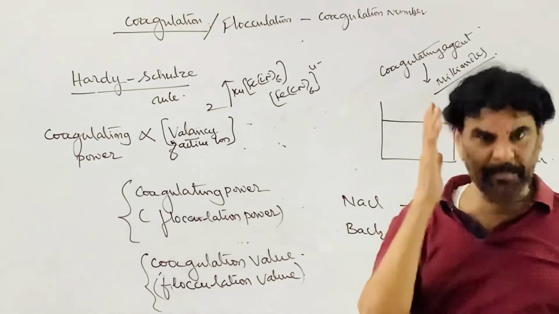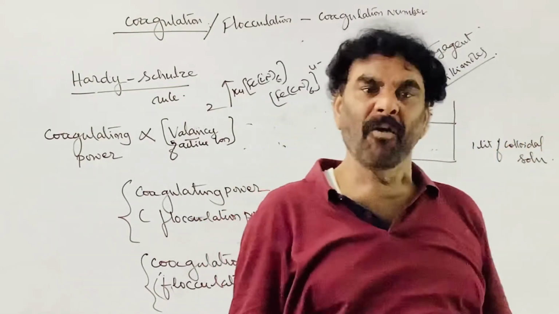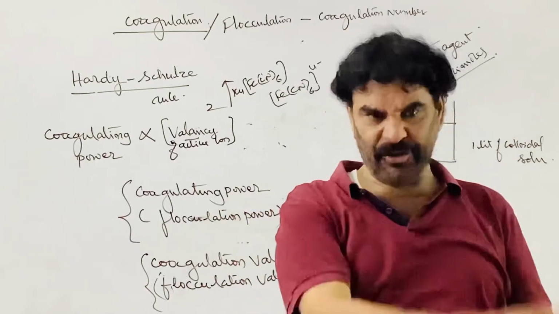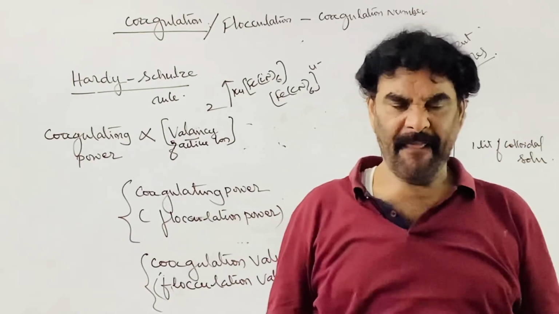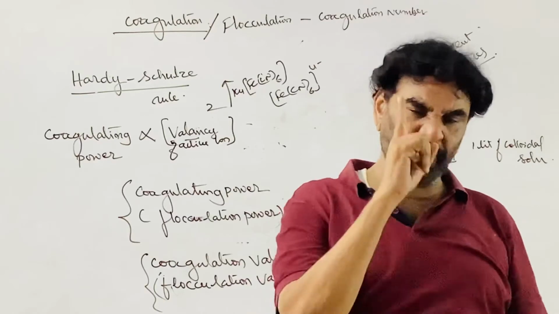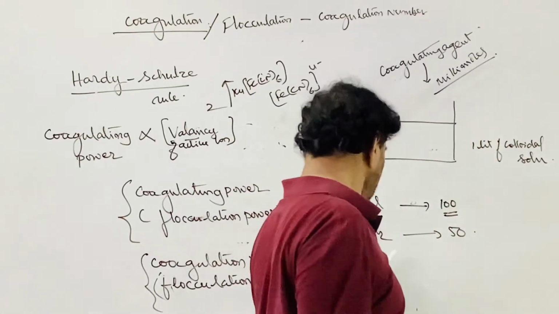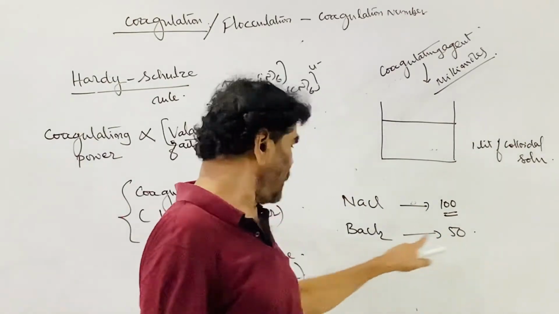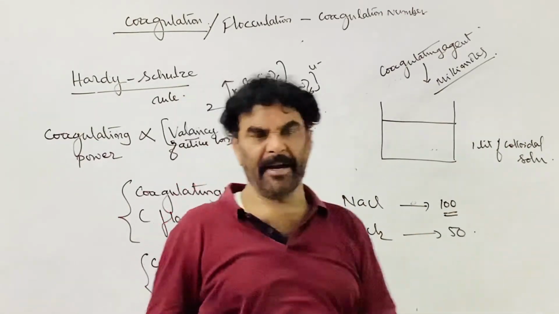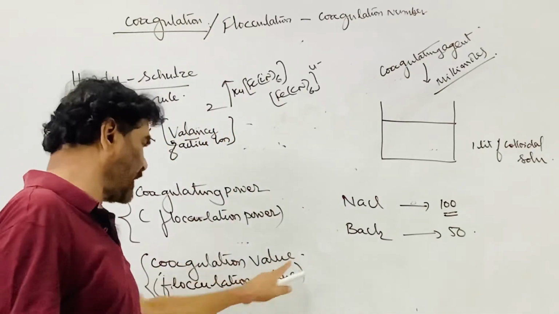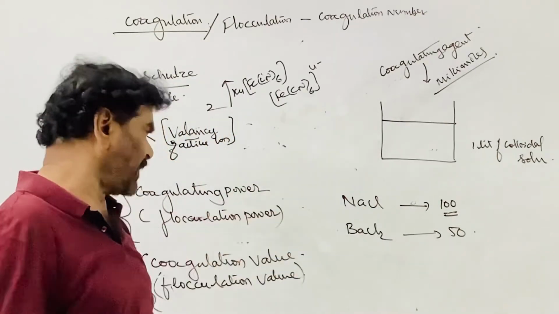The meaning of this is that 50 millimoles of barium chloride are required to completely precipitate 1 liter of the colloidal solution. Therefore, the flocculation value or coagulation value is 50.